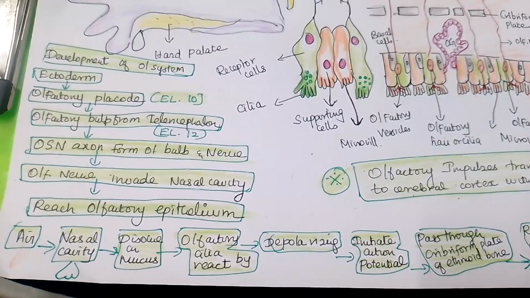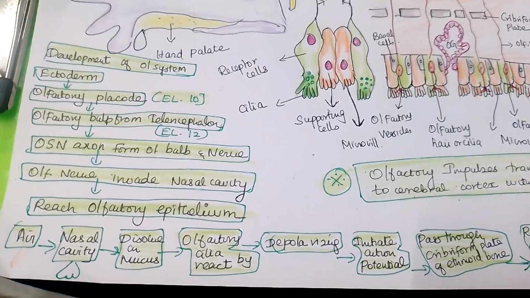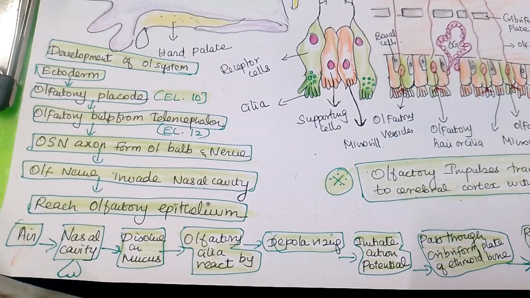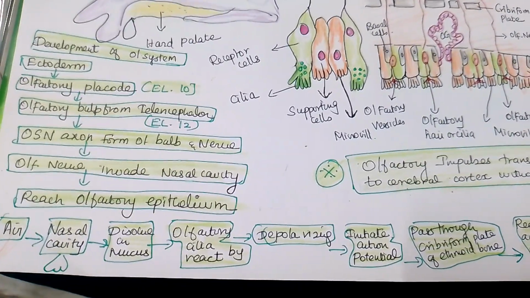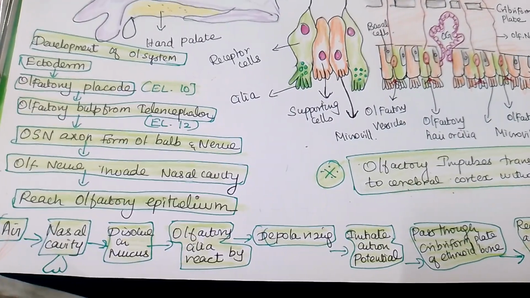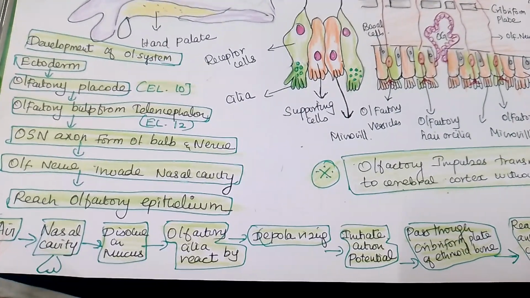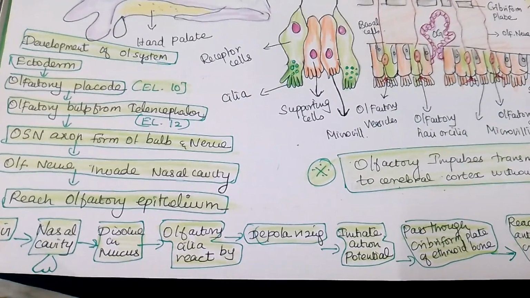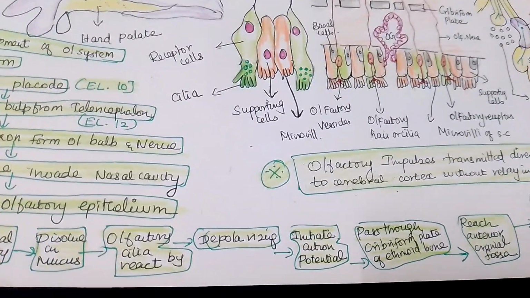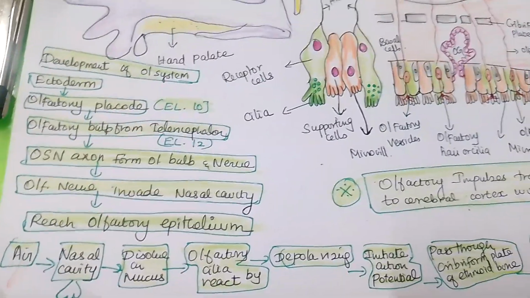This action potential passes through the cribriform plate and ethmoid bone, reaching the anterior cranial fossa and the olfactory cortical area. The cortical area may be primary and secondary cortical area, where it is going and reaching. So this is how olfaction works.